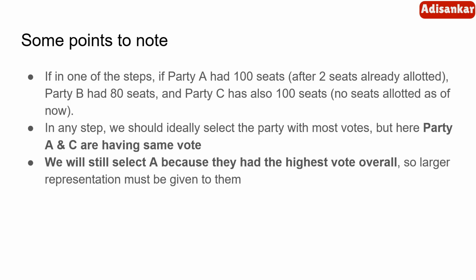Another point, in one of the steps, suppose party A had 100 votes after 2 seats were already allotted, party B had 80 votes, and party C also has 100 votes with no seats allotted. In any step, our modus operandi should be to select the party with the most votes and allot a seat to that party. But in this step, if two parties have the same vote, then we will select the party which had the highest overall vote because they had the greatest representation. So preference must be given to them.